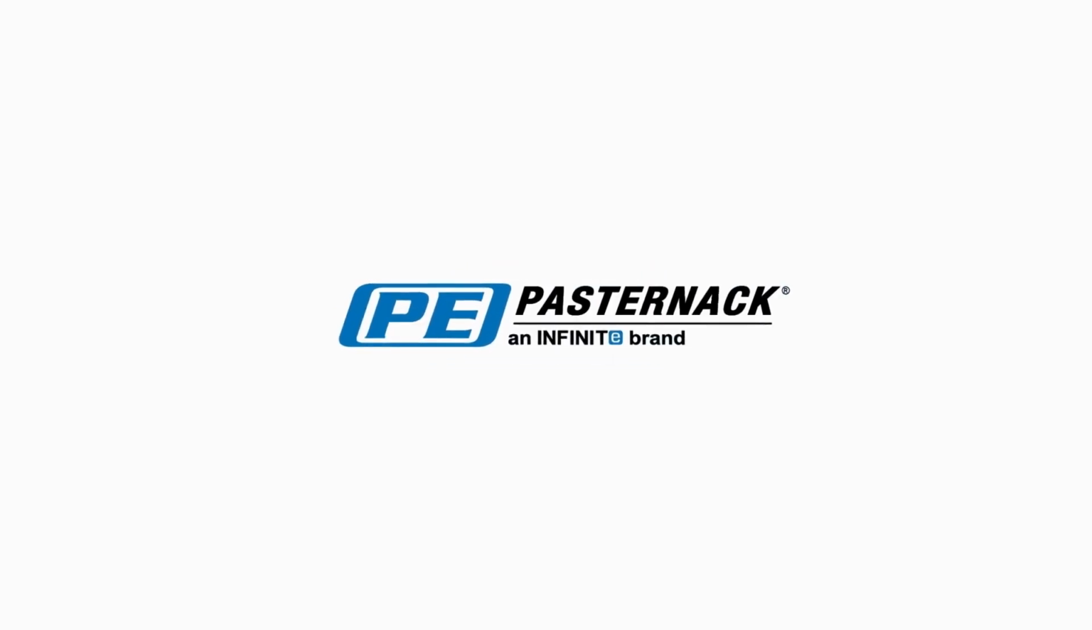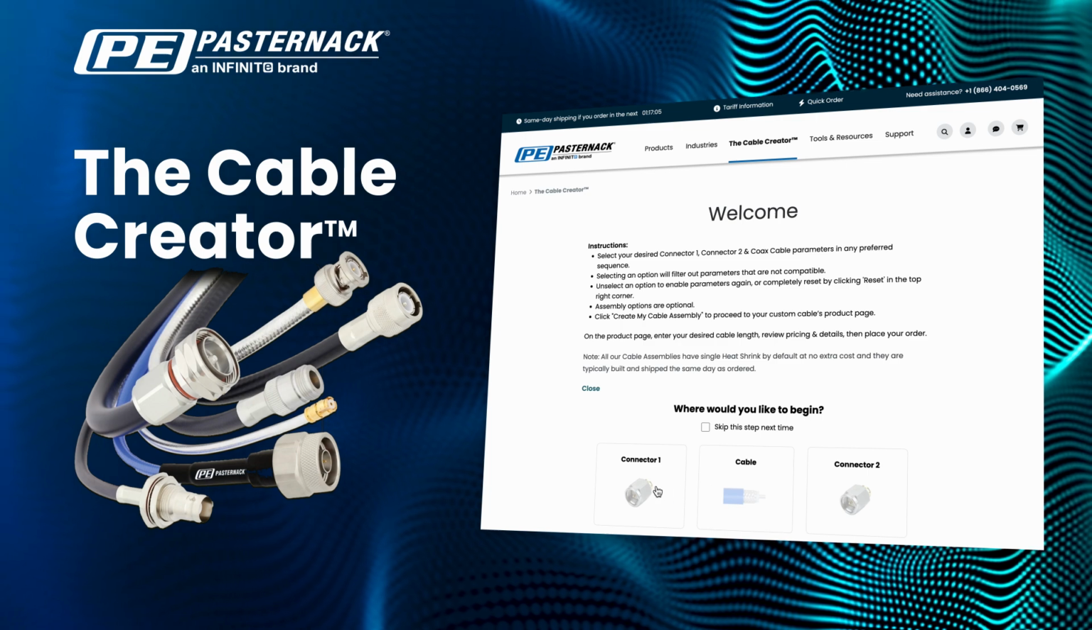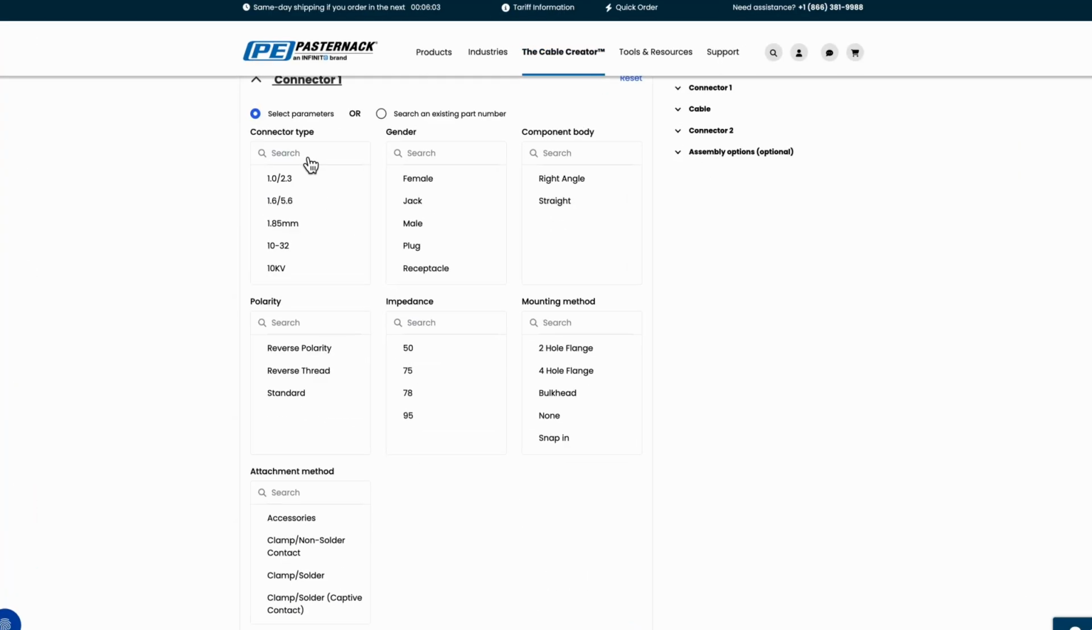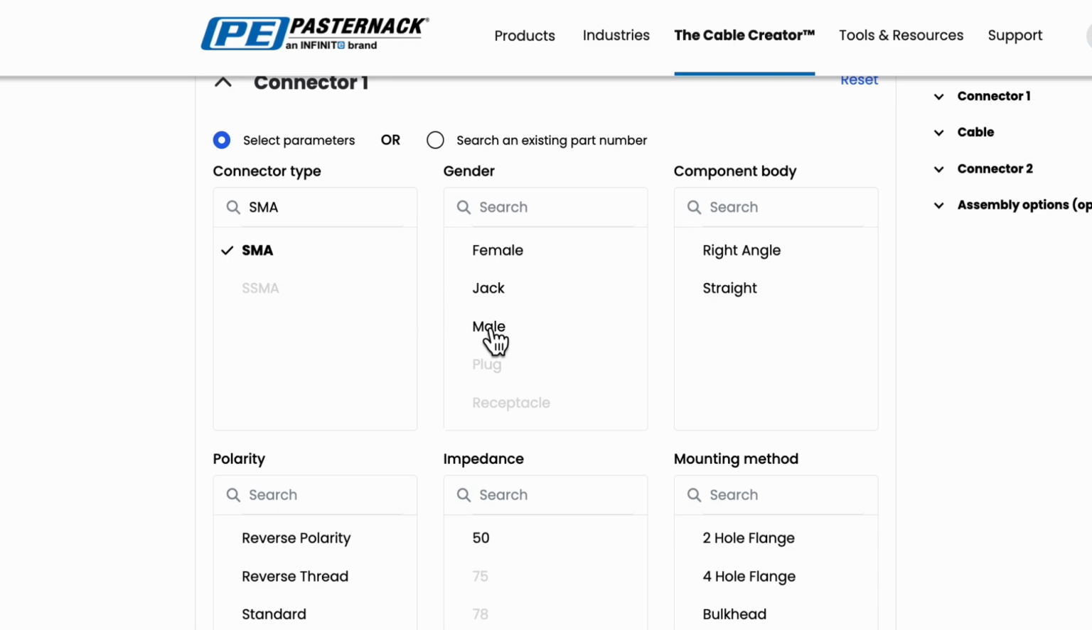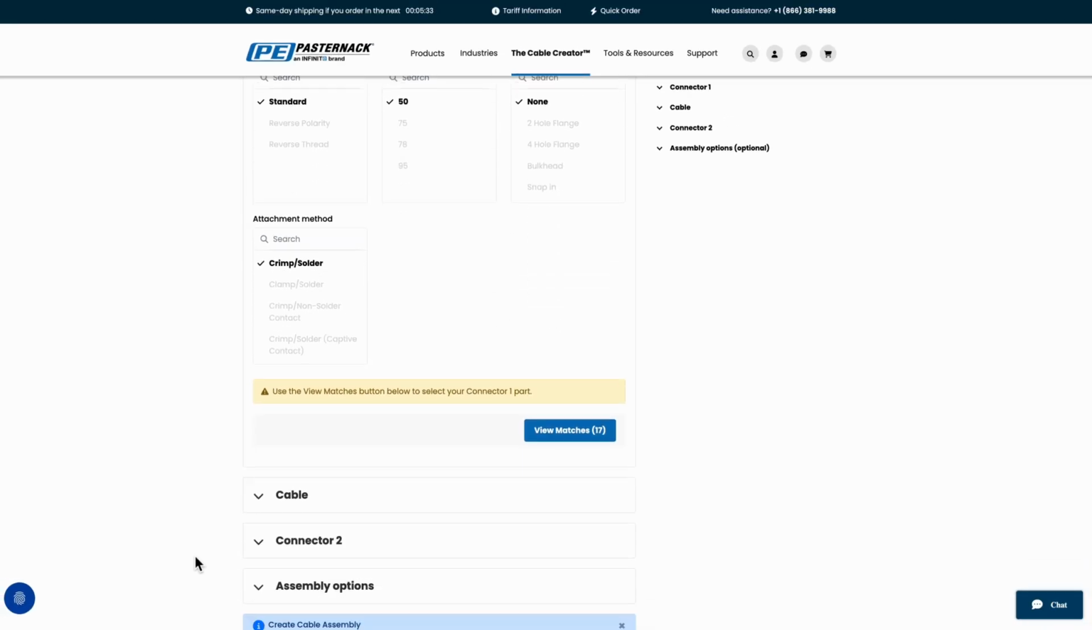Introducing the Pasternack Cable Creator, the easiest way to create a custom cable assembly in just a few clicks. We'll start by setting up connector 1. Use the filters to choose connector type, gender, component body, polarity, impedance, mounting method, and attachment method.